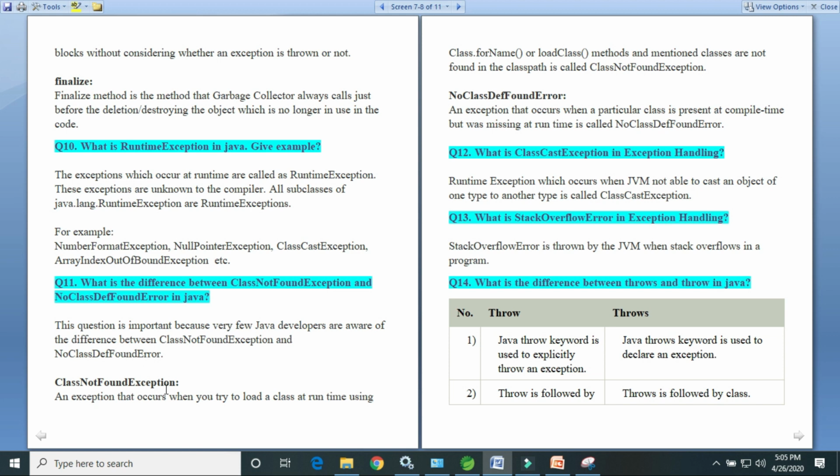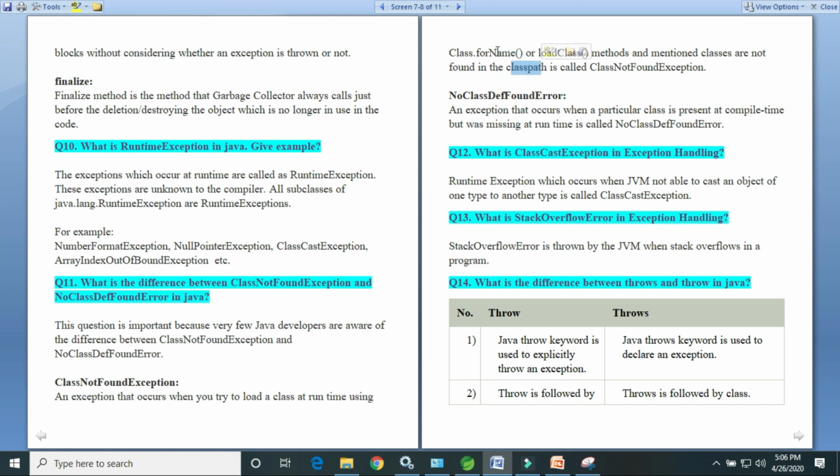ClassNotFoundException is an exception that occurs when you try to load a class at runtime using the Class.forName or loadClass method, and the mentioned class is not found in the classpath.